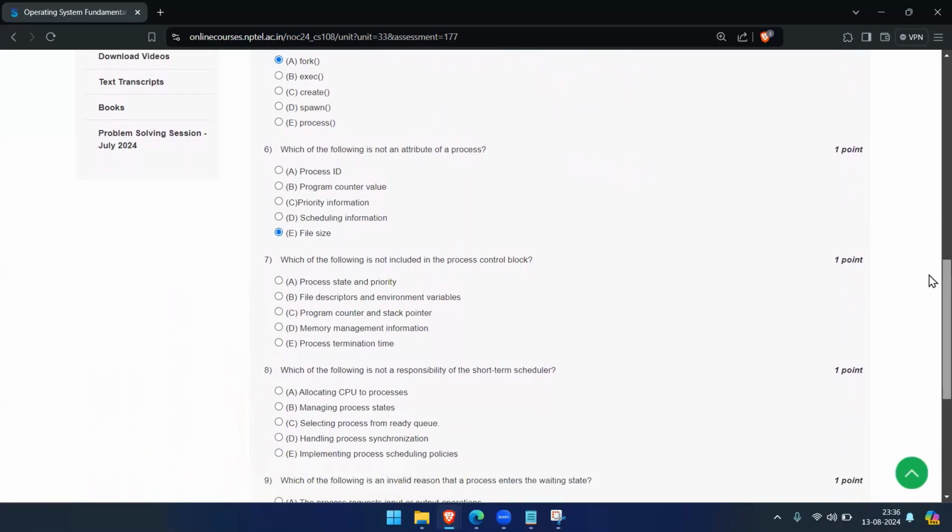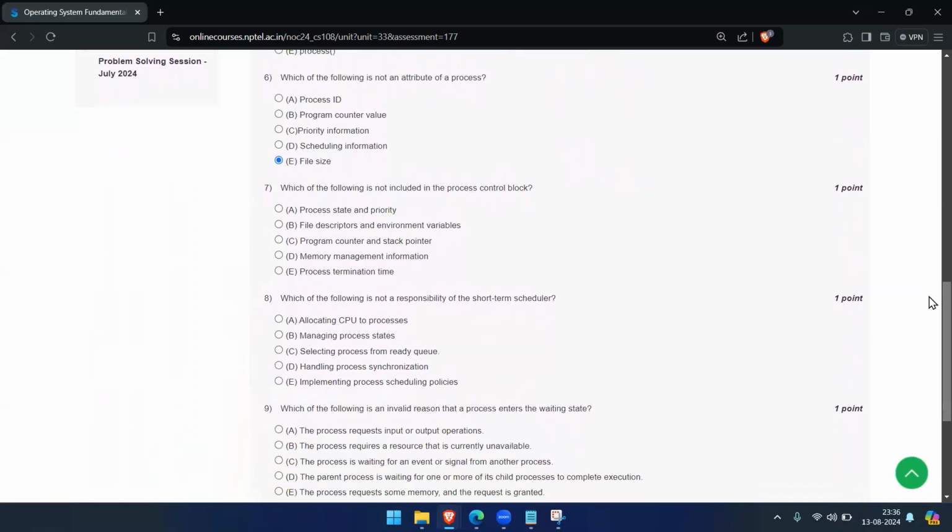Next question. Which of the following is not included in the process control block? Process state and priority, file descriptors and environment variables, program counter and stack pointer, memory management information, process termination time. In the process control block, you have the process state, priority, file descriptors, program counter, and memory management information. Process termination time is not included. So that is the right answer.